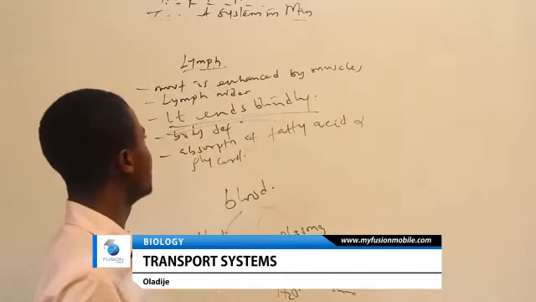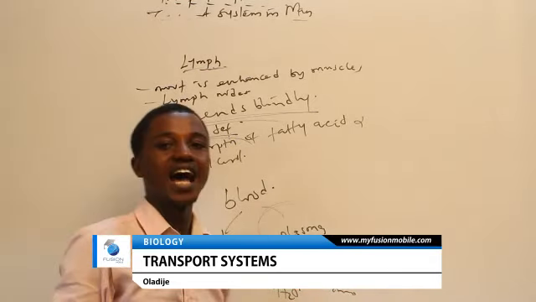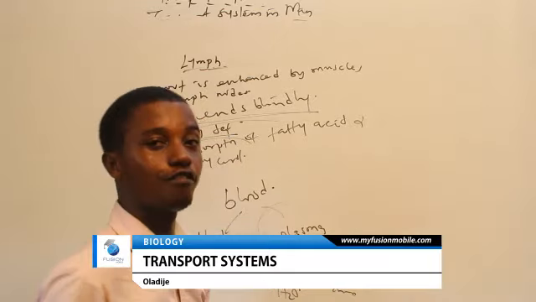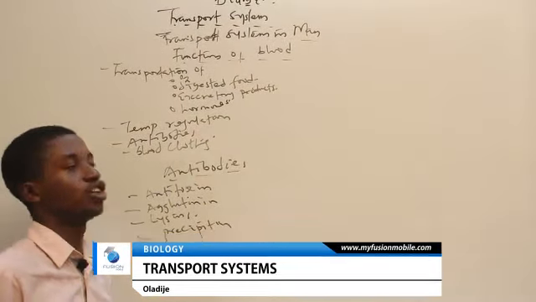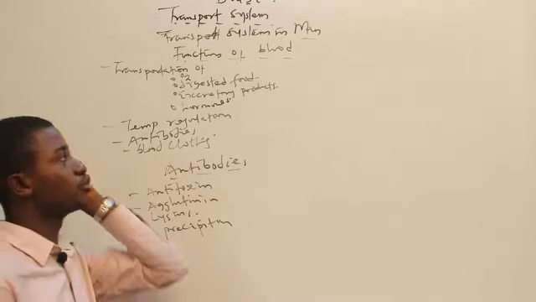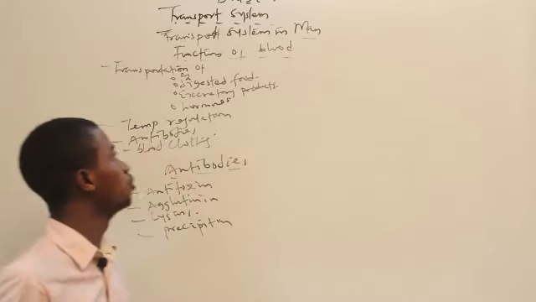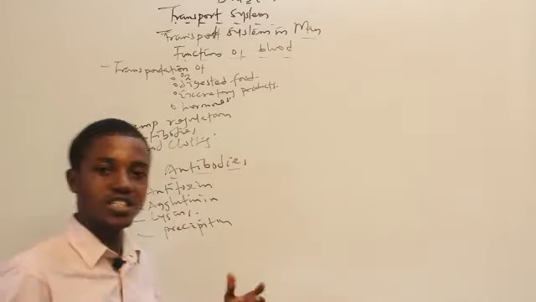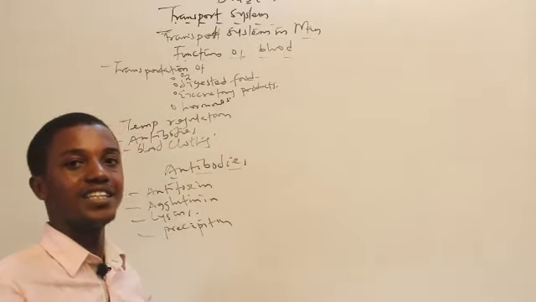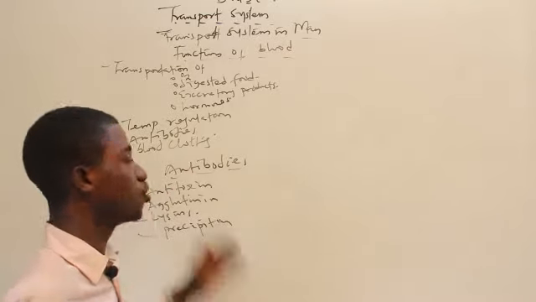What are the functions of the lymph? It helps in body defense, and it helps in absorption of fatty acid and glycerol. So now we're going to be looking at the functions of the blood. The following are the various functions of blood. They help in the transportation of oxygen, excretory products, hormones, and digested food. They help in regulating temperature by eliminating heat from the body. They help in the production of antibodies, and they help in blood clotting as well.